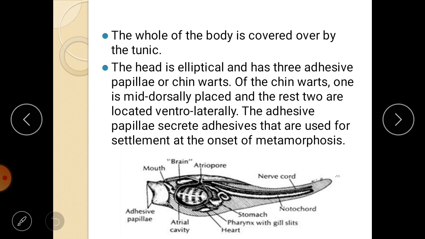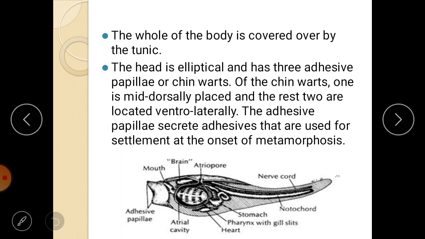Chin warts: you can say this animal doesn't have a distinctive head portion, but still we could say it is a chin part, right? Of the chin parts, one is mid-dorsally placed and the other two are located ventrolaterally. That means, regarding the position of the adhesive papillae, two of the adhesive papillae are present on the ventral region.